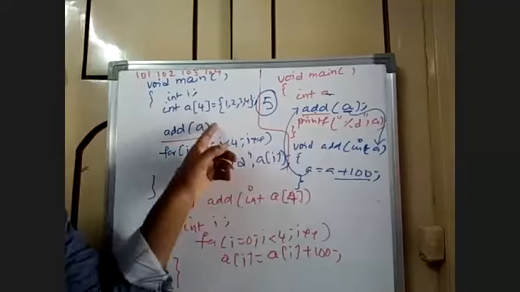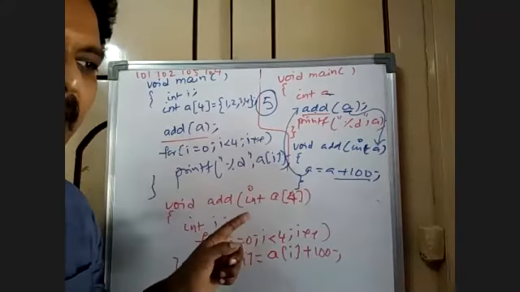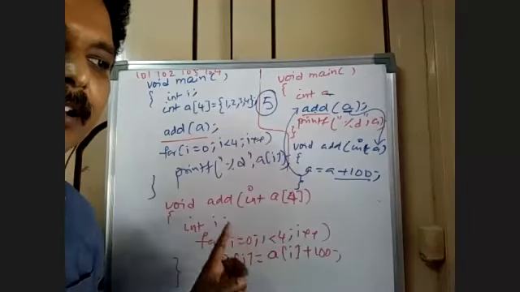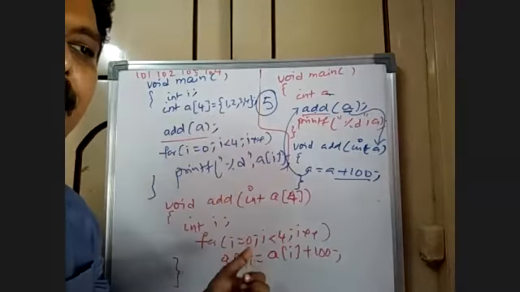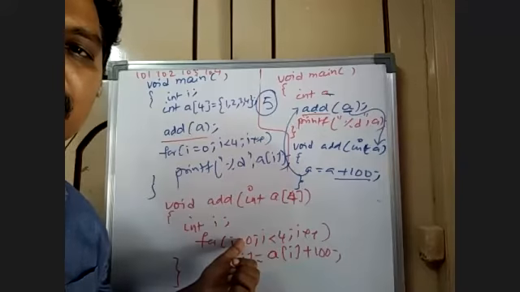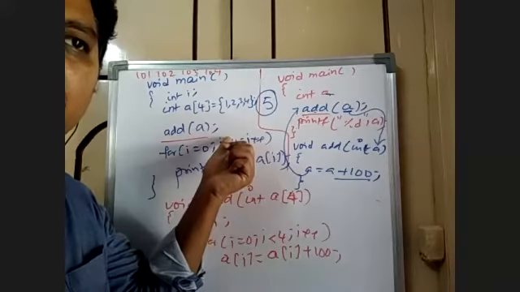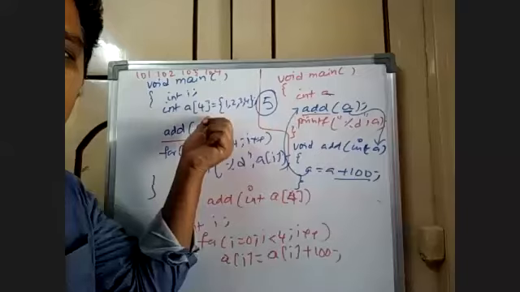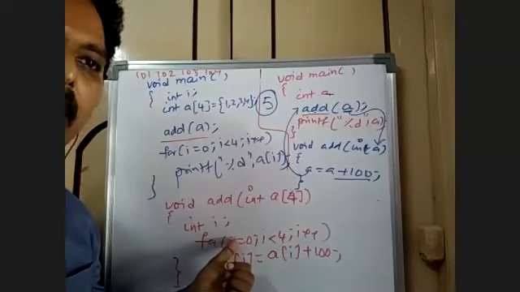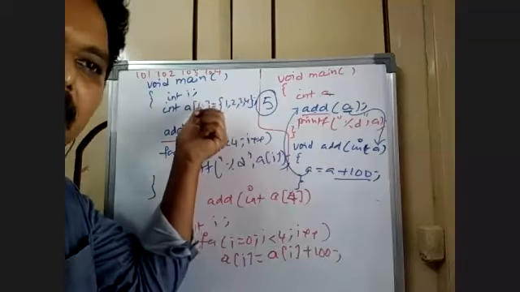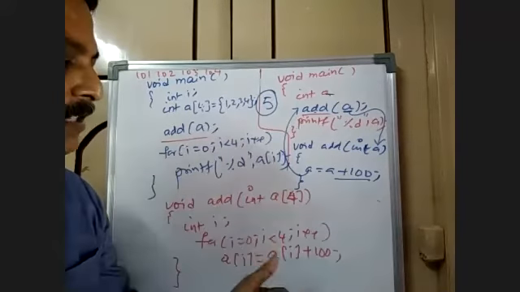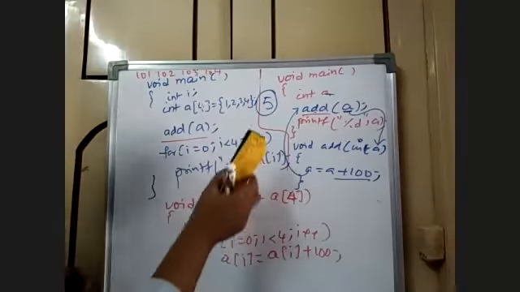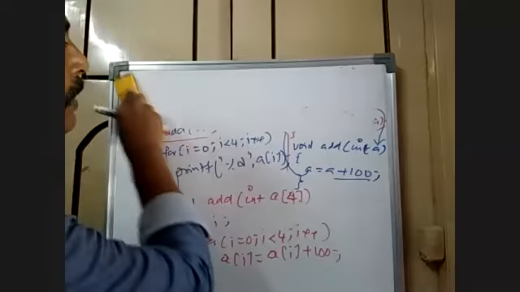When you send the address, any change made here will be reflected there. Every operation that is performed in the called function will be reflected in the calling function. This is the called function. This is the calling function. The called function always reflects in the calling function in the case of an address. So it means that you are sending the address only. Now coming back to the data.